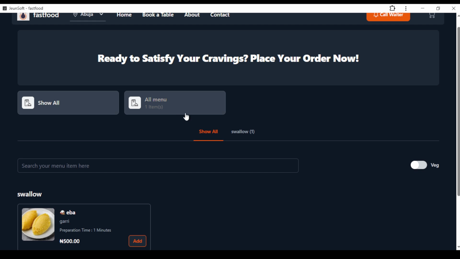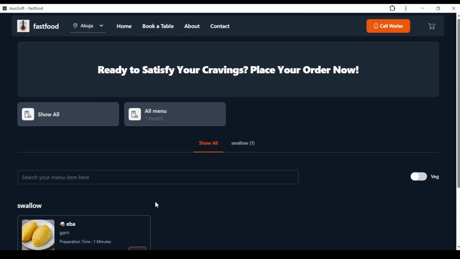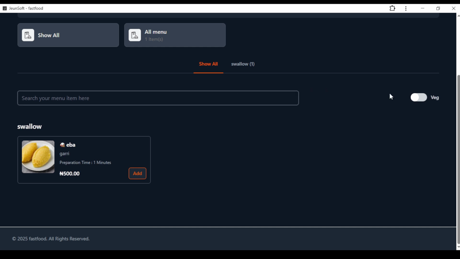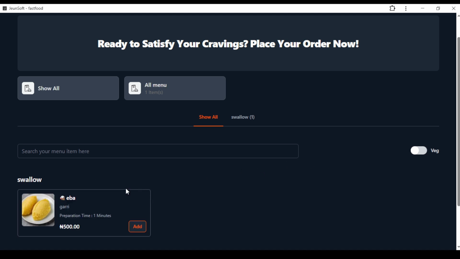Maybe you want to order from your home. To order from your home, you can see right here you'll have a lot of food items. This is just an illustration. You can search, and if you're a vegetarian, you can toggle this button to green. You can see not found, because there is no food for vegetarians yet. If there were, you would toggle that button and see only food for vegetarians. For this illustration, the only food item you have here is eba.